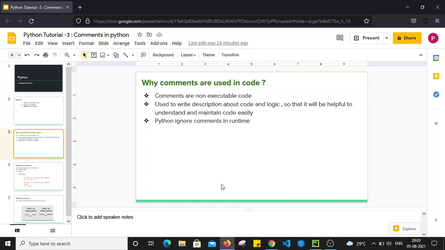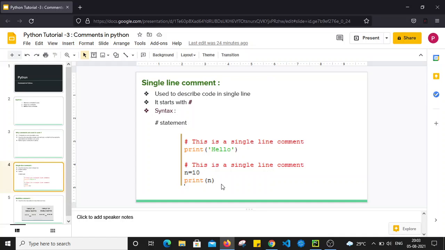Python ignores the comments at runtime. Whenever the code gets executed, whatever comments we have added in the code will be ignored at runtime. There are two types of comments we can add. The first one is single line comments, and the second is multiple line comments.